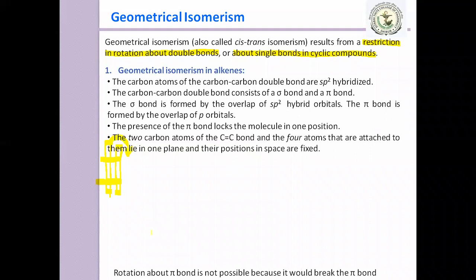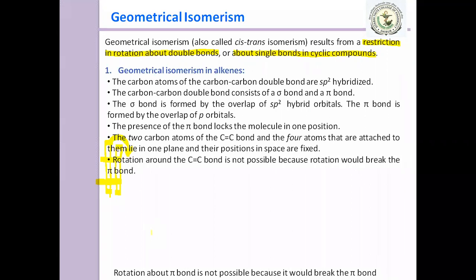The two carbon atoms of the carbon-carbon double bond and the four atoms attached to them lie in one plane, and their positions in space are fixed because of this double bond. Rotation around the carbon-carbon double bond is not possible because rotation would break the pi bond.